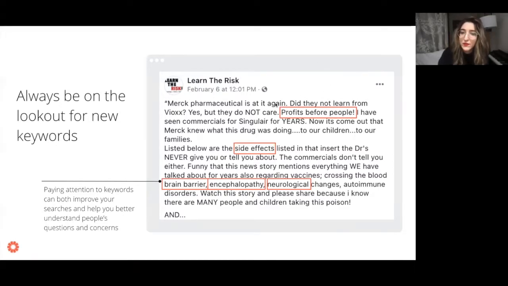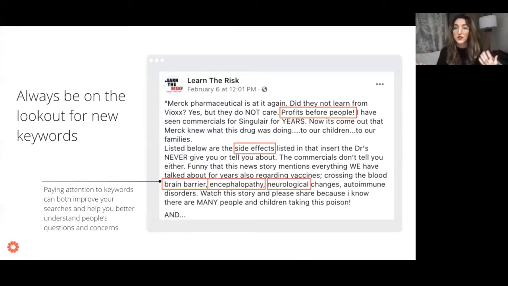So one phrase that they use is profits before people. And if you came to our previous sessions, we talk about how one of the main narratives framing vaccine discourse is a concern about profit, and a concern that profits might be interfering with the responsible development of vaccines.